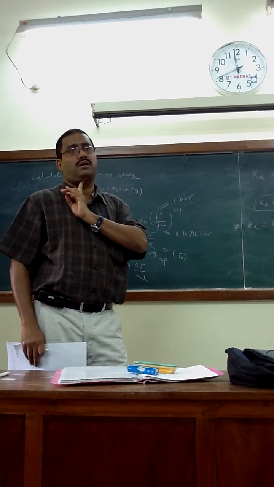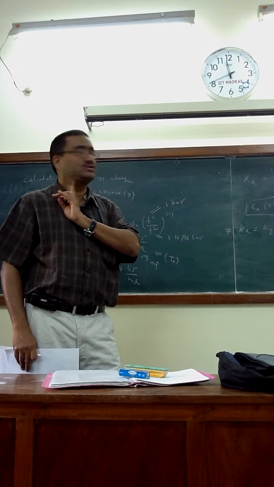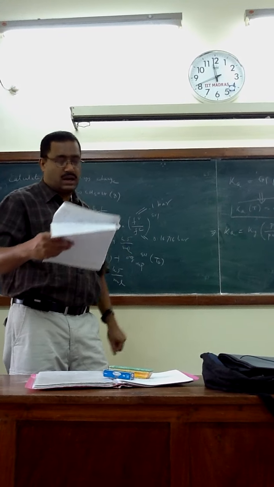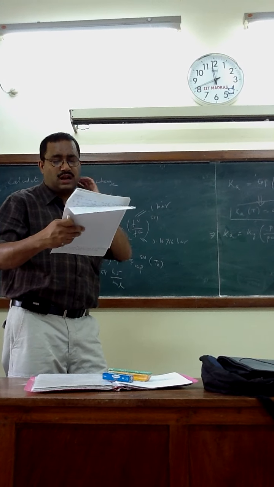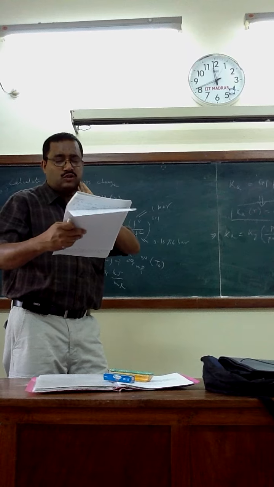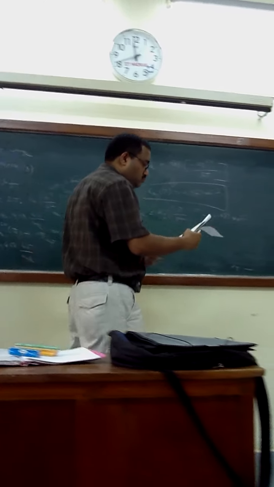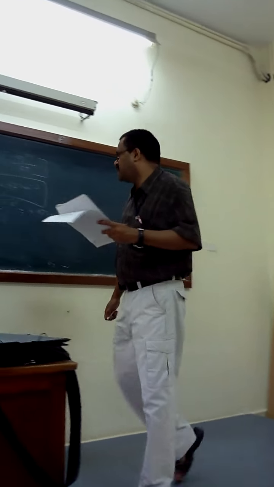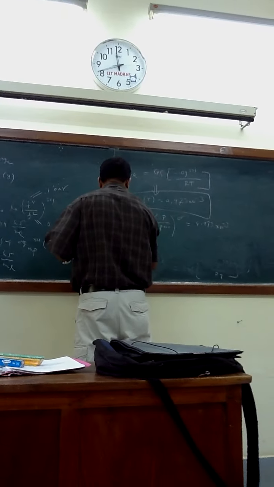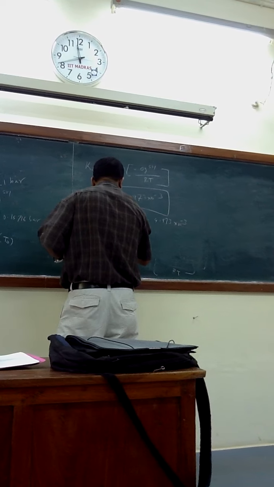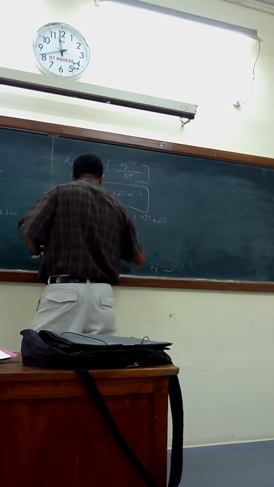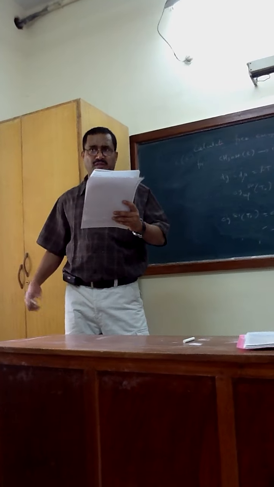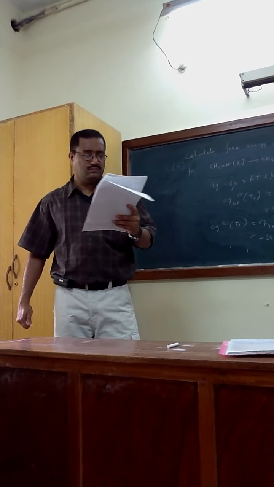P is 5 bar, PSS1 is 1 bar, so it is 5, right? To the power delta gamma, which is minus 2. So how much is the relationship? You can write Ky equals 25 Ka SS1. Am I correct? Yes or no? Yes, it will become 5 square.